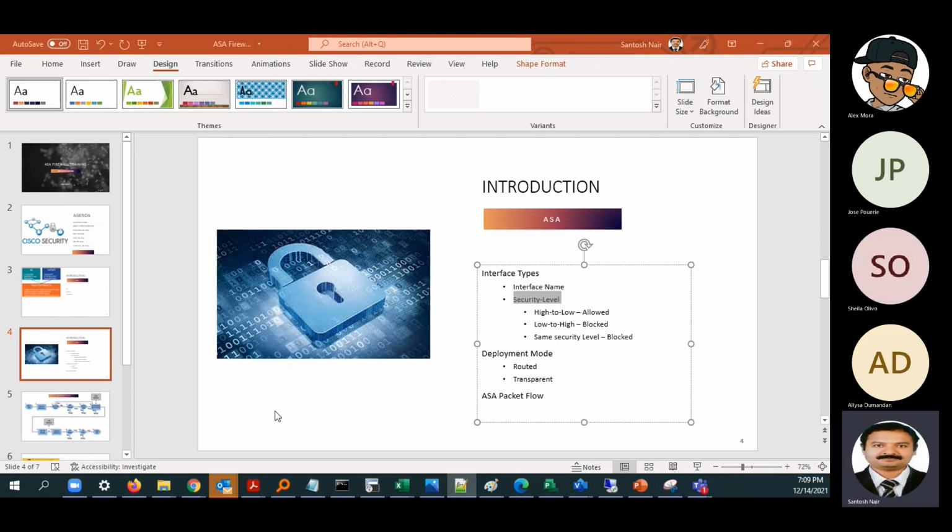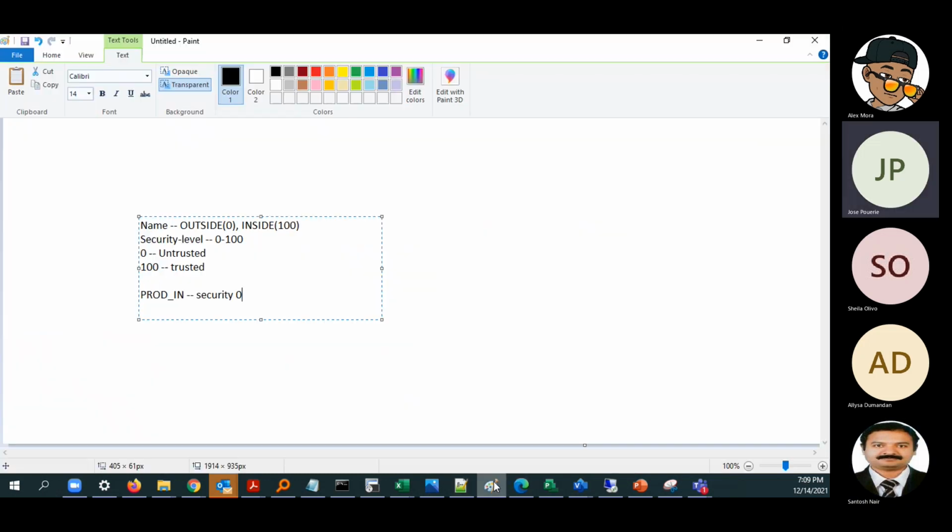So if it is an unsecure network, it is untrusted, like when the internet is connected. So is the internet trusted or untrusted? Untrusted, yeah. So the internet is always untrusted actually. Whenever we are connecting the internet to an interface, it will be configured as untrusted, so that security level will always be 0.